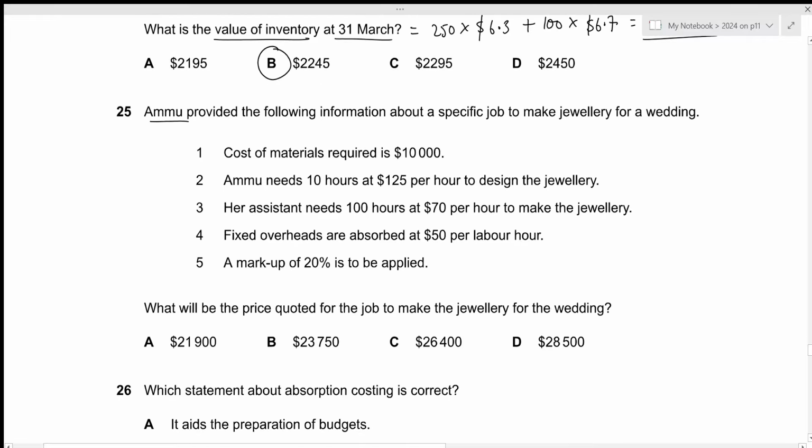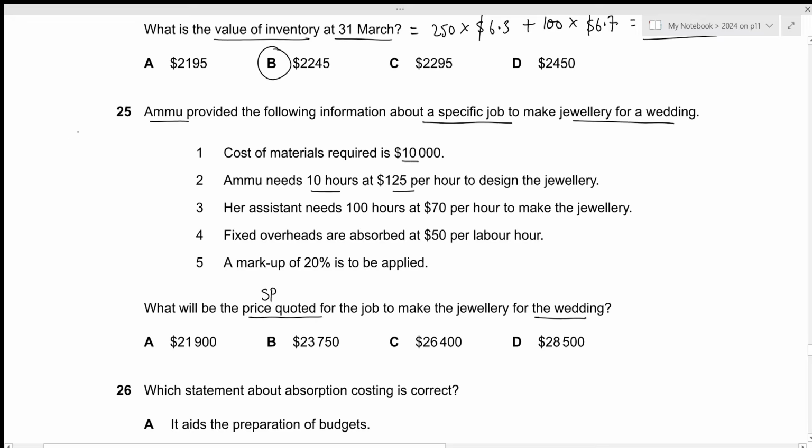Ammu provided the following information about a specific job to make jewelry for a wedding. What will be the price quoted for the job? So this is asking us for the selling price. Cost of materials required is 10,000. Ammu needs 10 hours at 125 per hour to design the jewelry.